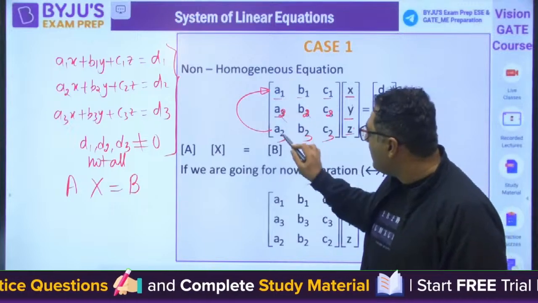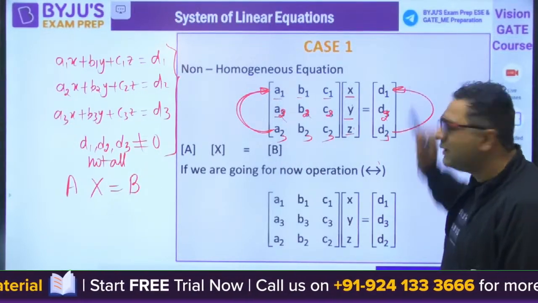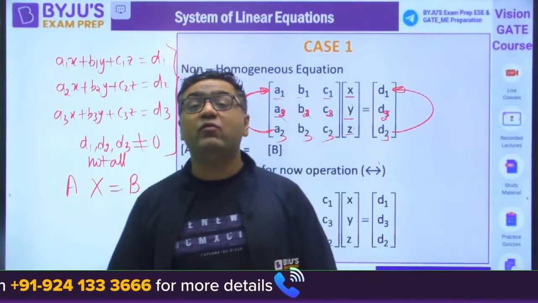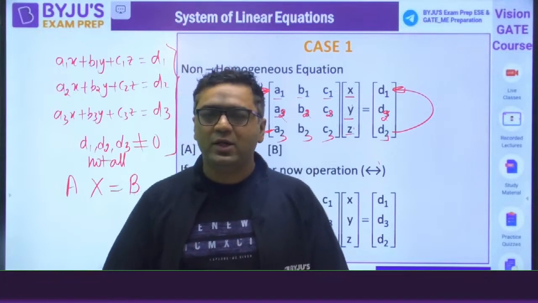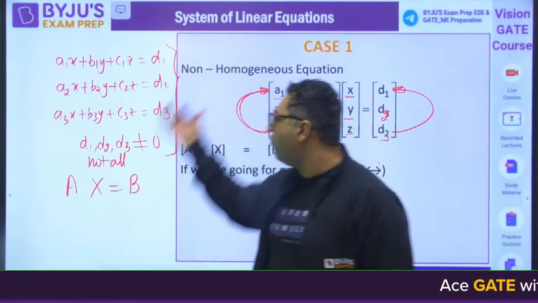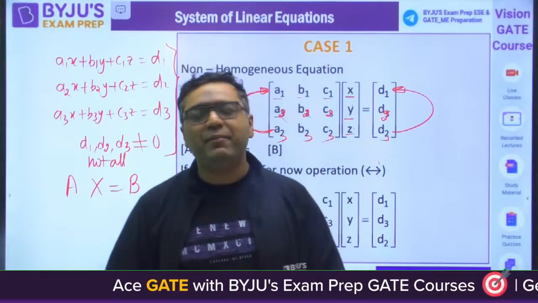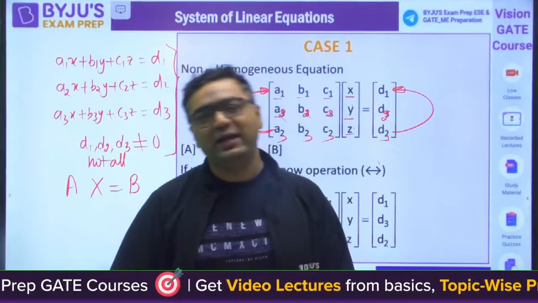But whatever shifting is done, if the third row becomes the first row here, the same should happen in B also. Then your solution will not change. That is the property of matrices. We have also seen it at the time of matrices and determinants when I was teaching you that. So we can go for row operations without changing the type of solution. That is why we are going to use those things for finding the solution.